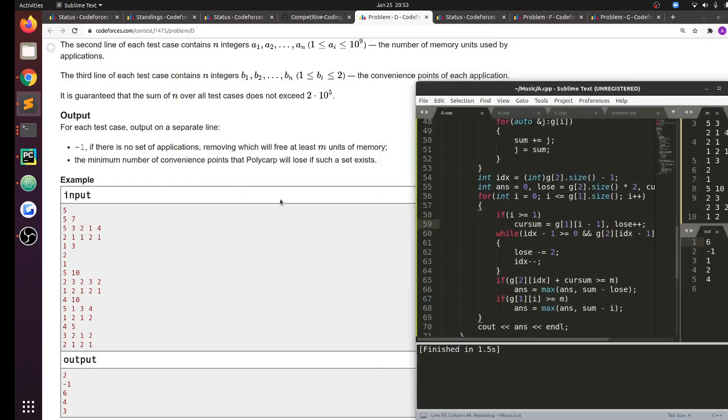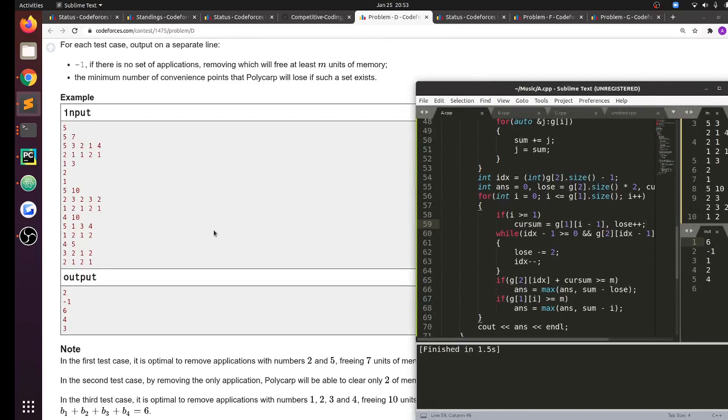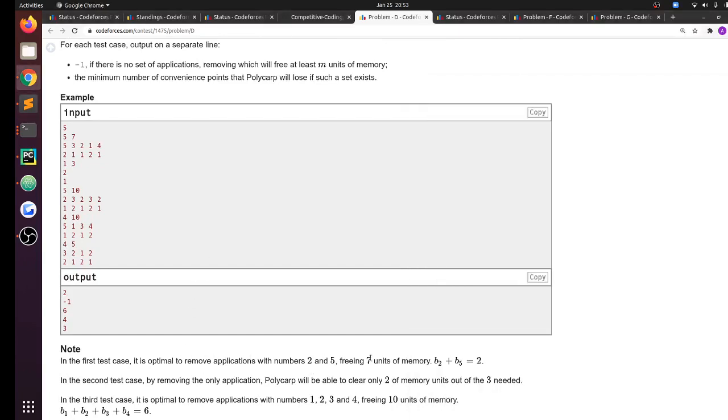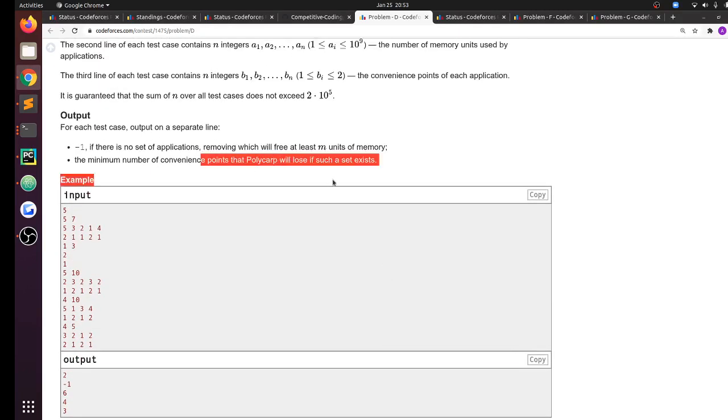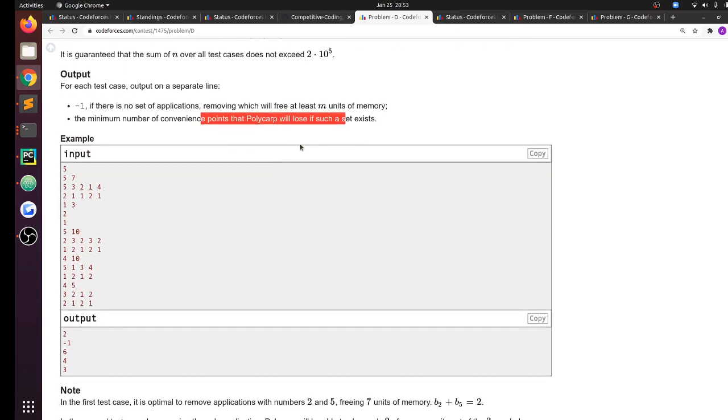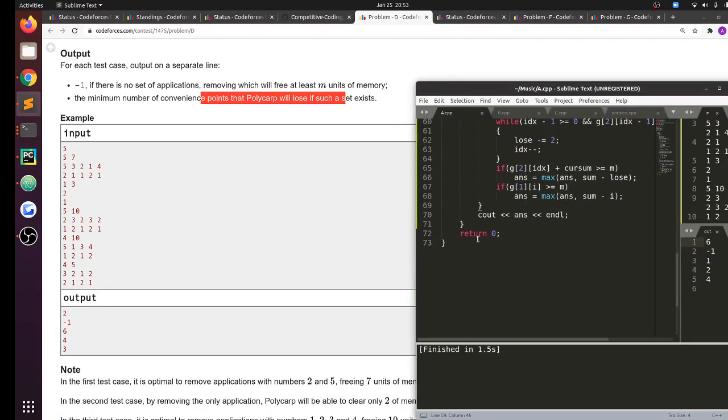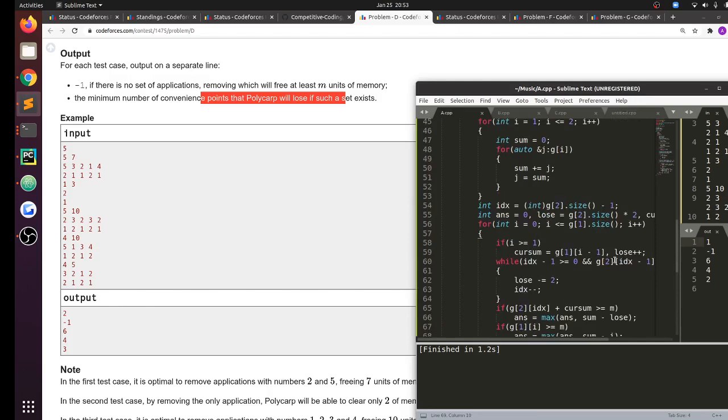Six minus 1, 1, 2, 4. 6. Okay, that's wrong. It is optimal to remove applications with numbers 2 and 5, freeing 7 units of memory. The minimum number of convenience points that Polycarp will lose if such a set exists. Okay, so basically I want to print sum minus answer. I'm getting 1 minus 1, 6, 4, 2. How am I getting this? I want to free 7 units of memory, so how can I get it? Okay, that's something wrong obviously.